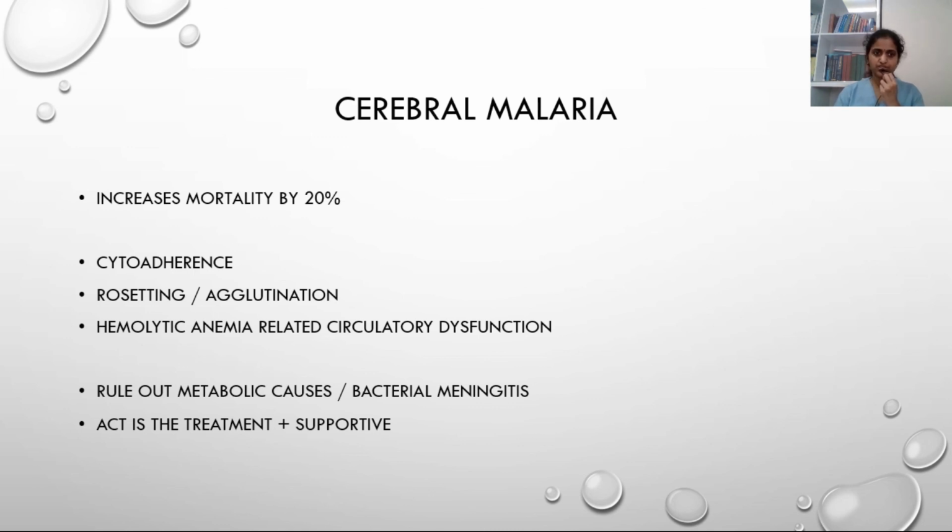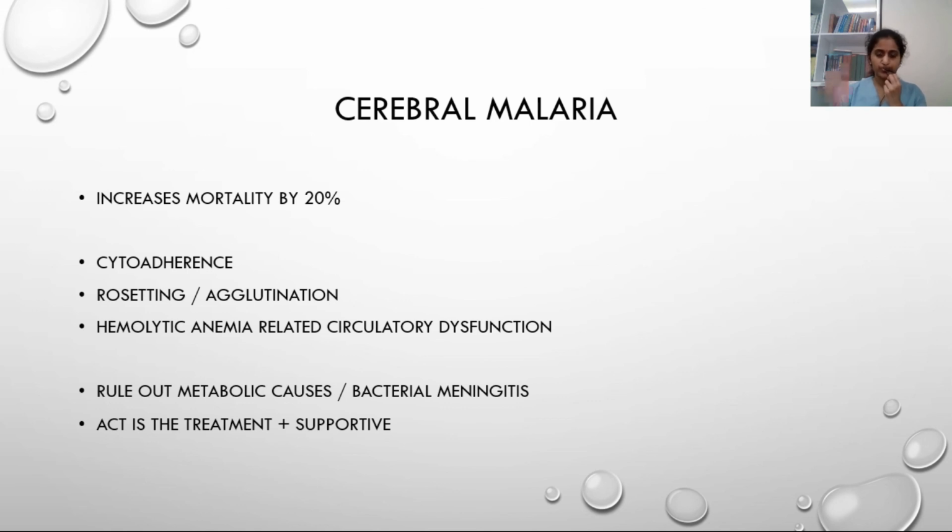Cerebral malaria has been associated with increased mortality by 20%, and the pathophysiology behind cerebral malaria is cytoadherence. The parasite will adhere to the endothelial cells of the microcirculation and will cause microcirculatory dysfunction in the brain. Rosetting and agglutination: rosetting is binding of non-parasitized RBC to parasitized RBC. Agglutination is binding of parasitized RBC with each other. These clots from rosetting and agglutination will further block the microcapillaries and microcirculation in the brain. Hemolytic anemia itself can cause cerebral dysfunction.